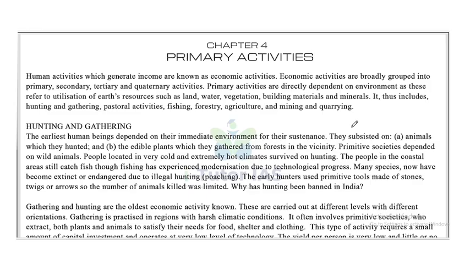Human activities which generate income are known as economic activities. So what are known as economic activities? The human activities which generate income. Economic activities are broadly grouped, or classified, into four types: primary, secondary, tertiary and quaternary.